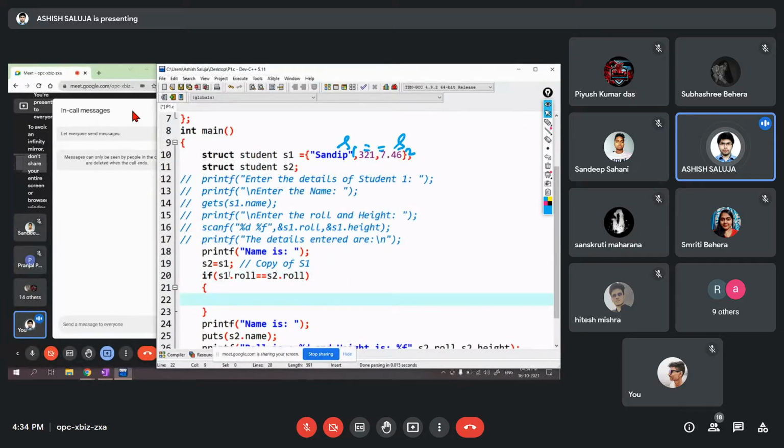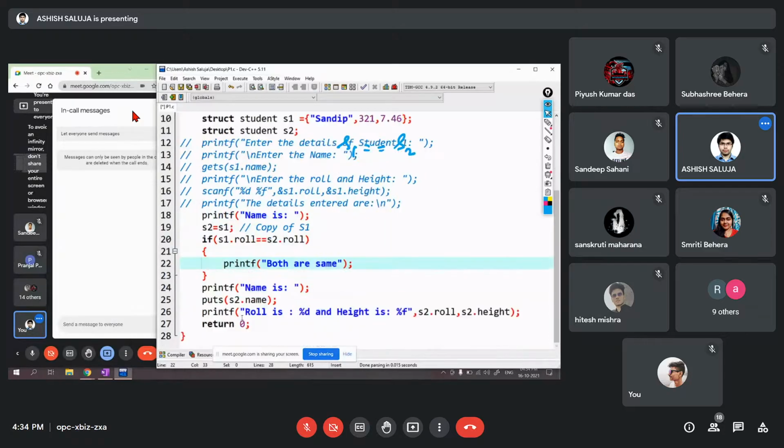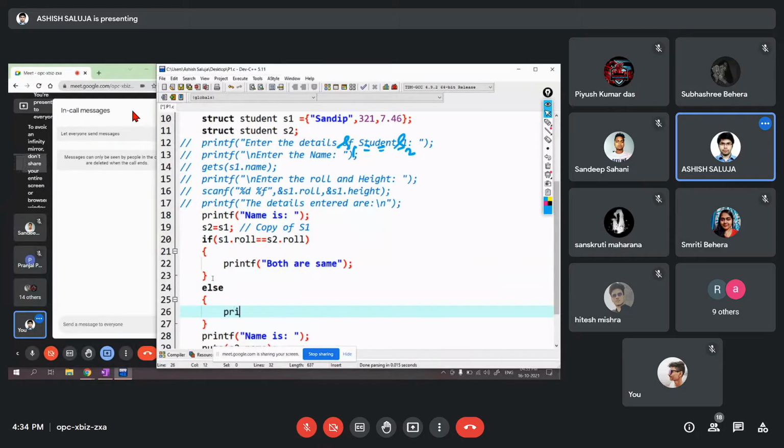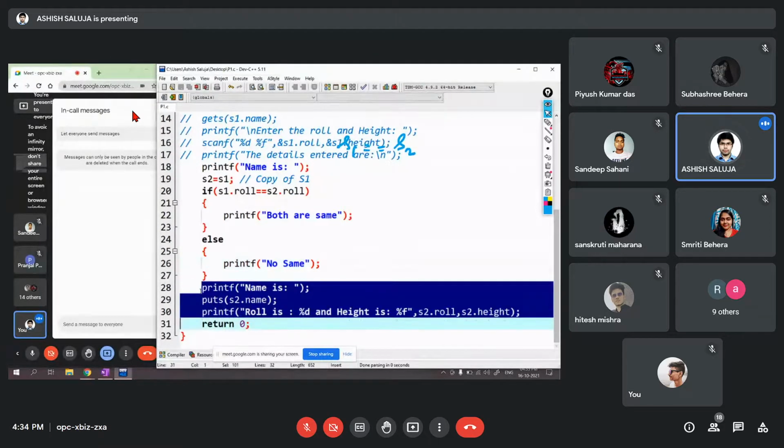Yes, both are same. Let's say printf, both are same. Else printf, not same, so same or not same. Let me comment this thing for the time being.